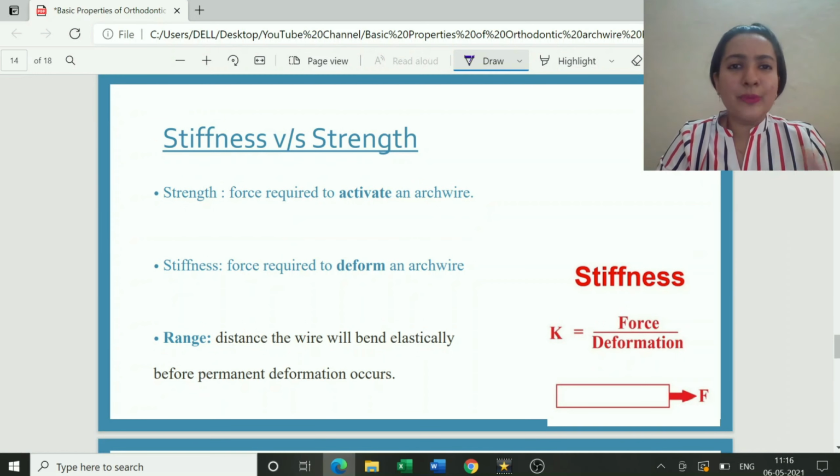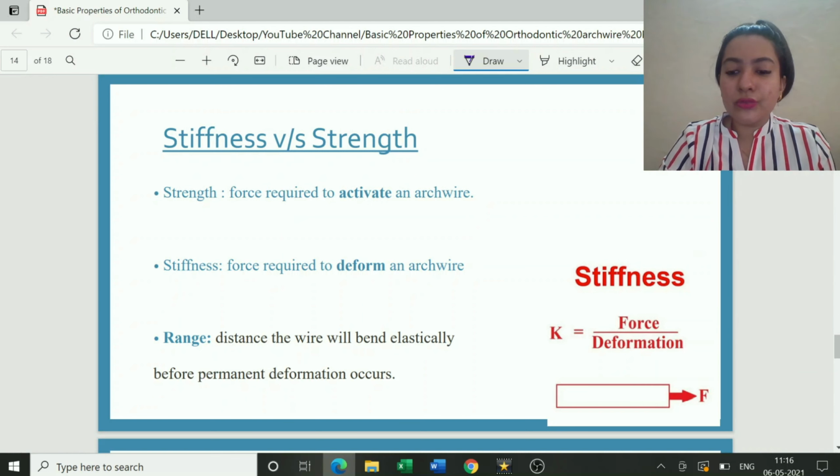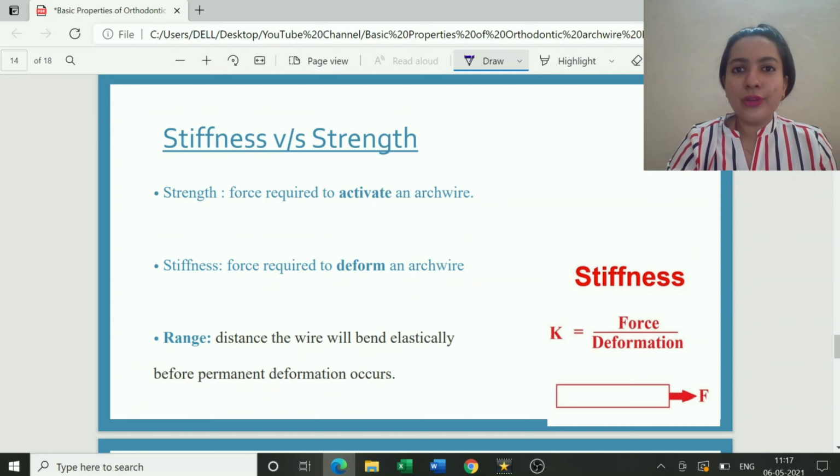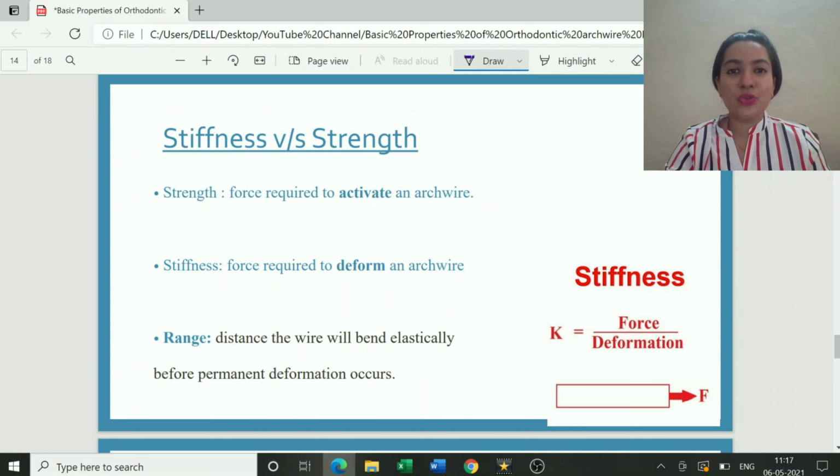All these are terminologies. When you open an orthodontic textbook and go through the properties of arch wire, all these terminologies will be used. Suppose you are reading about stainless steel wire: the wire has good toughness, it is stiff, its strength is high, its formability is good. If you don't know the meaning of these terms, how will you remember the properties of an arch wire?